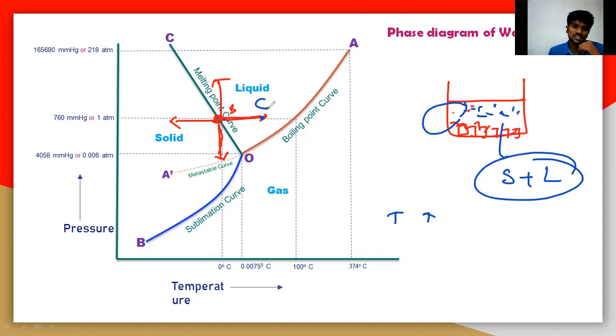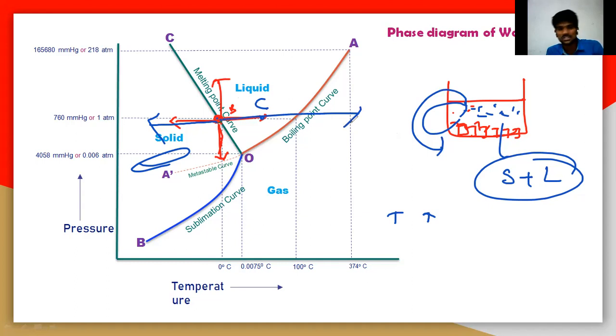So you can decrease the temperature. When you decrease the temperature again, the liquid particles are completely converting into solid phase here. So here you can easily understand that by increasing the temperature, the ice completely converts into liquid, and by decreasing the temperature, the water molecules are completely converted into solid phase. You can also increase the pressure.